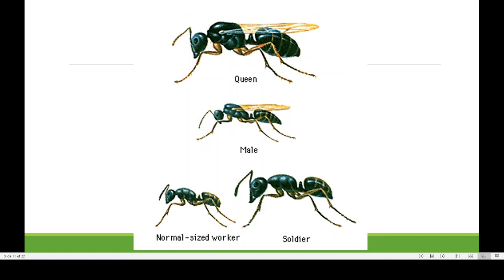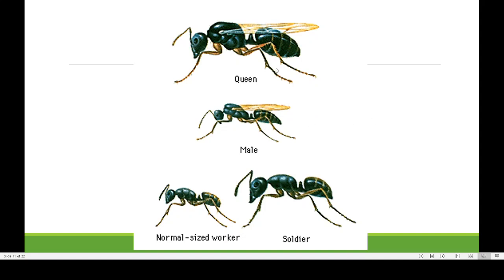So here you can see that the queen is normally larger in size. Then there is a male, and then there are two types of workers. One is the normal sized worker. Another has a very large body and more powerful mandibles, and their function is protecting the colony from any kind of attackers or intruders, and they are known as soldiers.